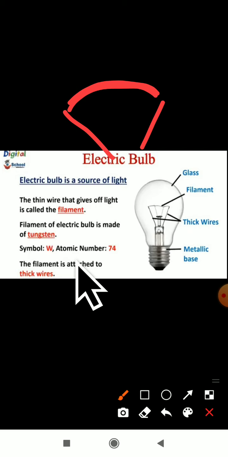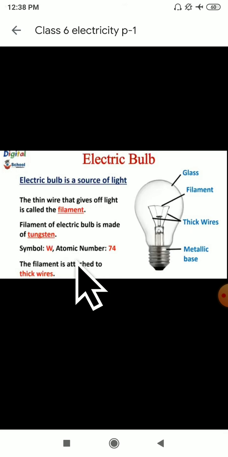It is made up of tungsten. And what is the function of filament? It gives us light, and it is a thin wire. Filament is a thin wire and it gives light, and it is made up of tungsten. And filament is attached to the supporting wire.